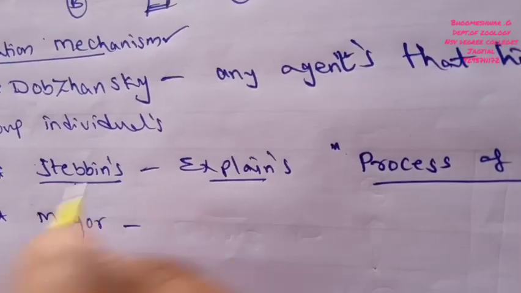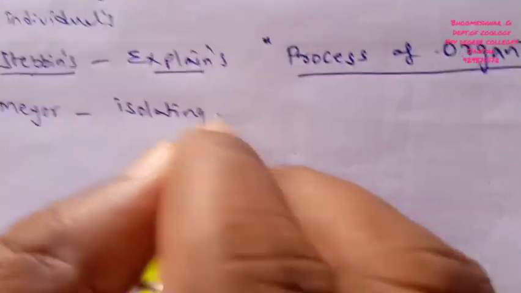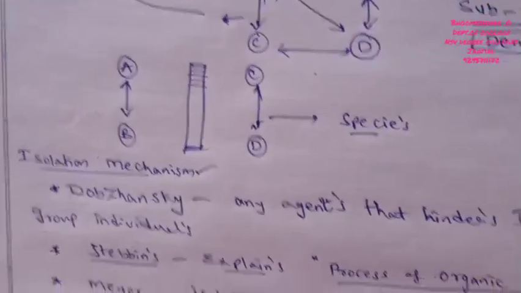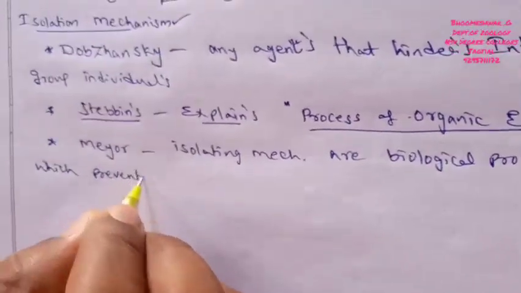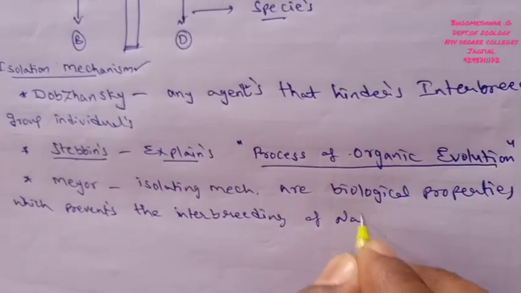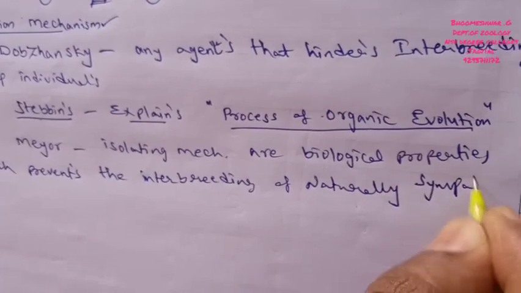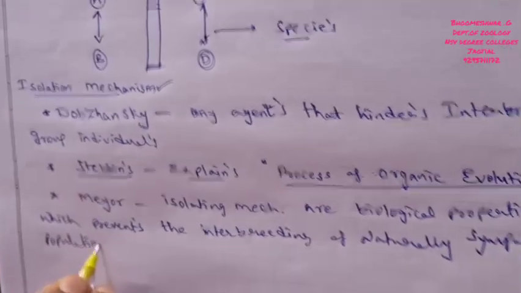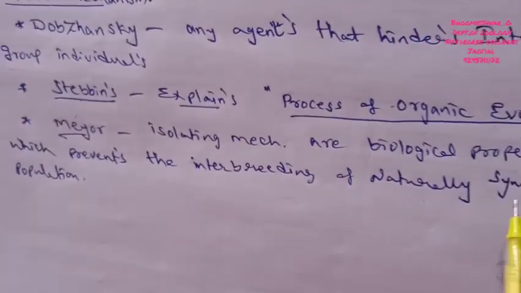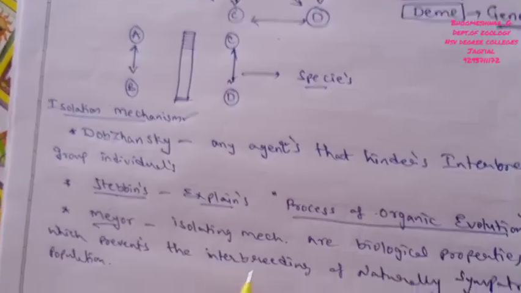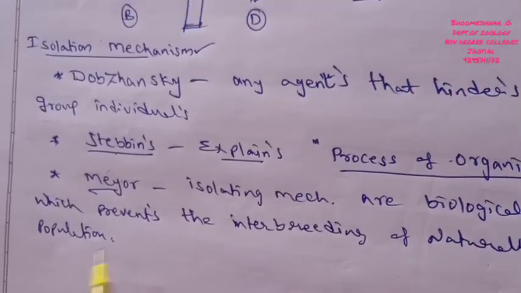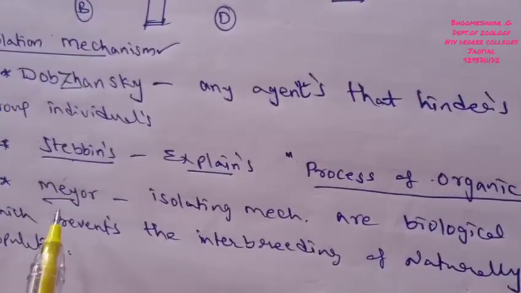According to Mayr, isolating mechanisms are biological properties which prevent the interbreeding of naturally sympatric populations. So that is the definition of Mayr. Simply, isolating mechanisms are various types of biological properties which prevent the process of interbreeding in naturally sympatric populations. This is the common isolating mechanism observed by Dobzhansky, Stebbins, Mayr, and others.